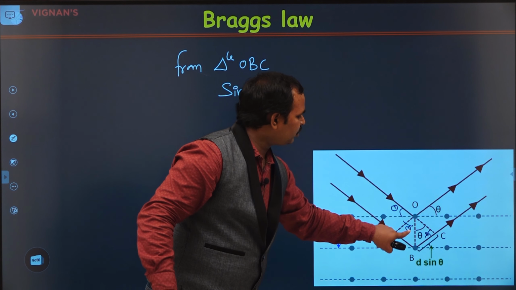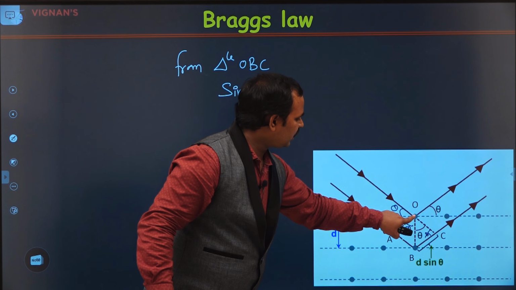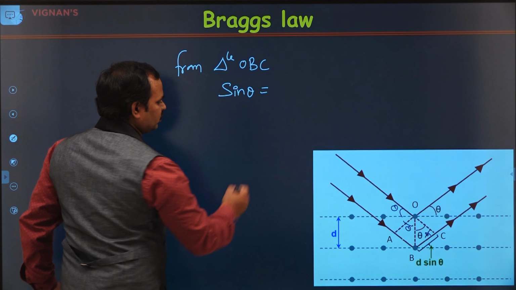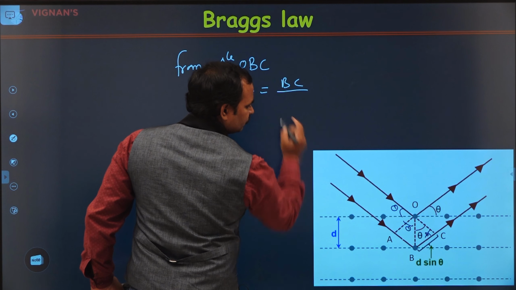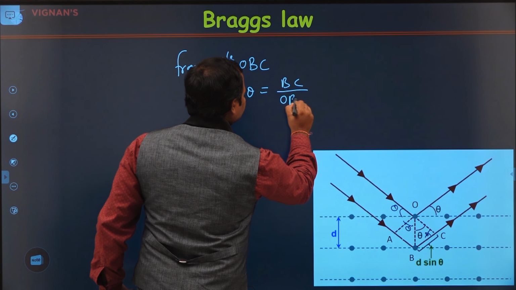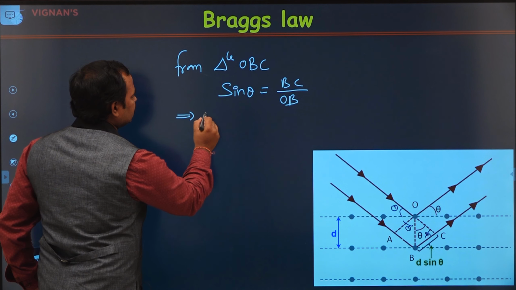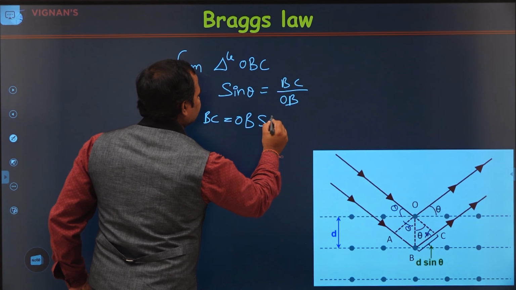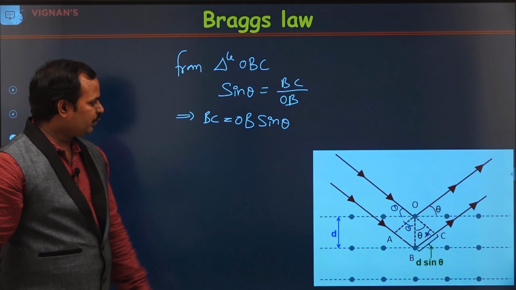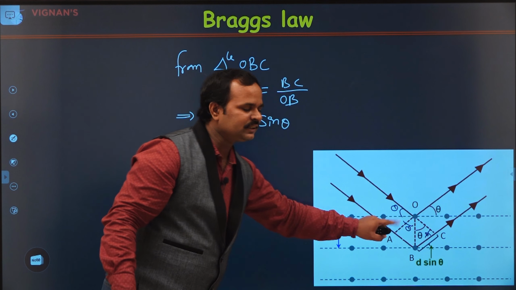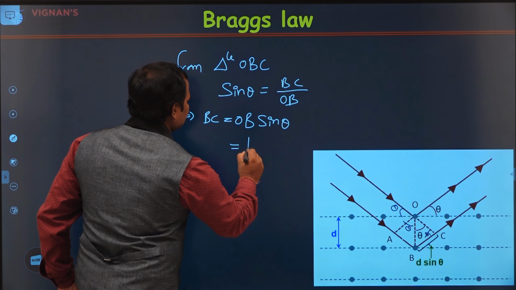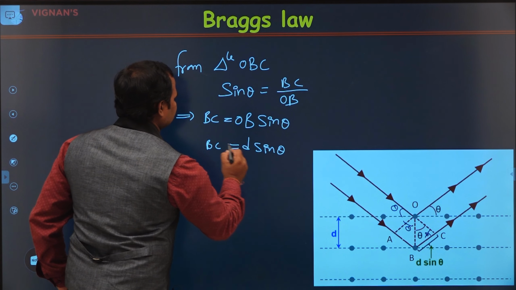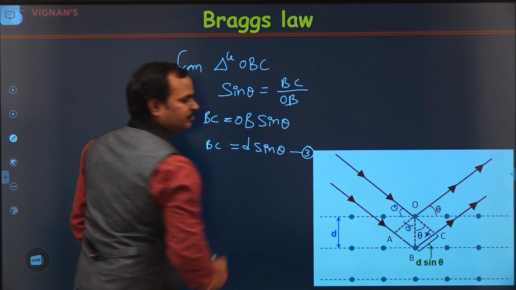This is 90 degrees, opposite to 90 degrees is the hypotenuse, and BC is the opposite side of the angle. So sin theta is equal to BC by OB. We can rearrange this: BC is equal to OB sin theta. We know that OB is the interplanar spacing d. That means d sin theta is BC. Let's consider this is equation number 3.